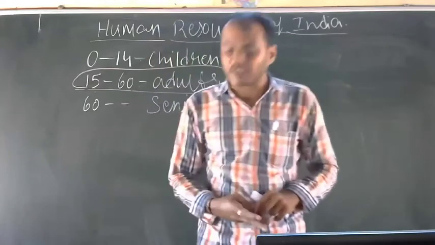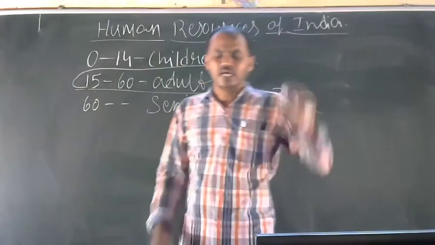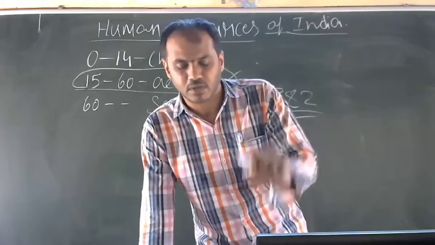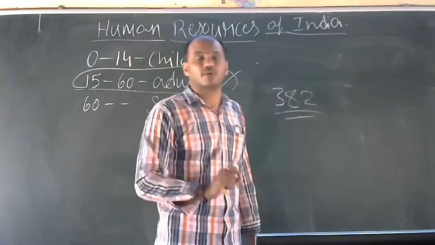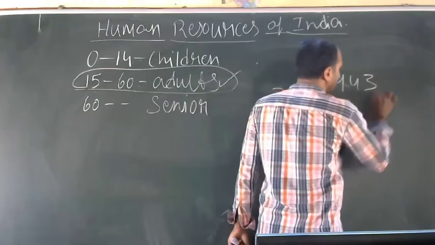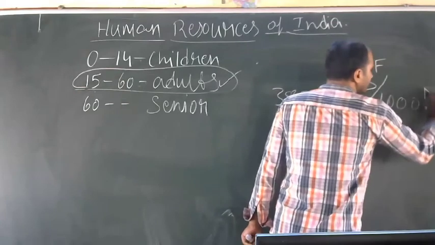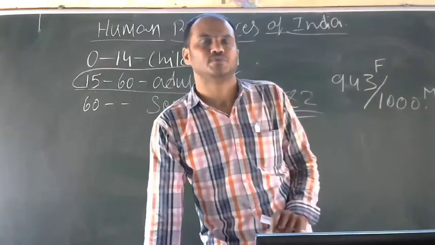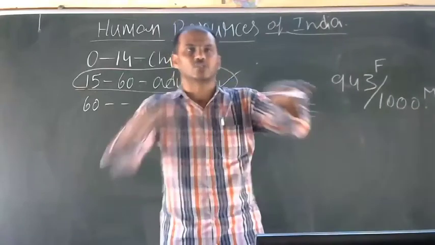So now, unfavorable sex ratio. Next one, the unfavorable sex ratio. Here sex ratio refers to the number of females per thousand males. So it is unfavorable in India. Here the female ratio is 943 per thousand males. For 1000 males, 943 females are there. So it is not balanced.